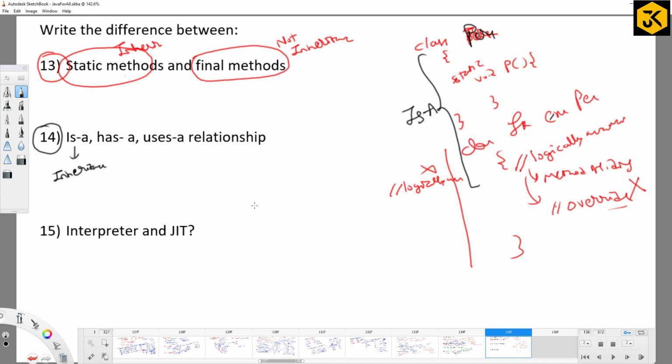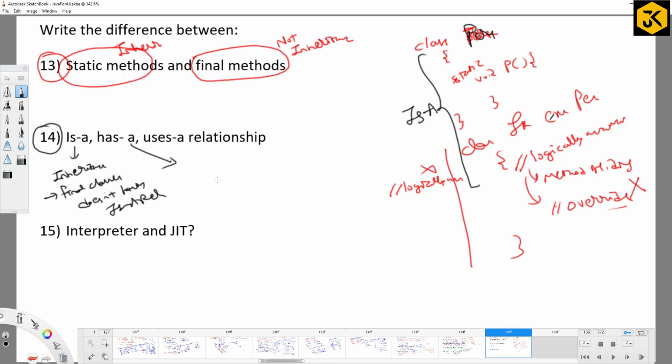Is a relationship: if there exists some kind of inheritance relation, I can call it an is-a relationship. Does a final class with any other class count as an is-a relationship? No, final classes won't participate in inheritance. So we can say final classes don't have an is-a relationship, right? Next we'll go with has-a relationship.